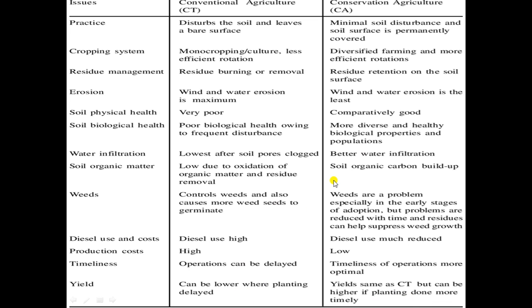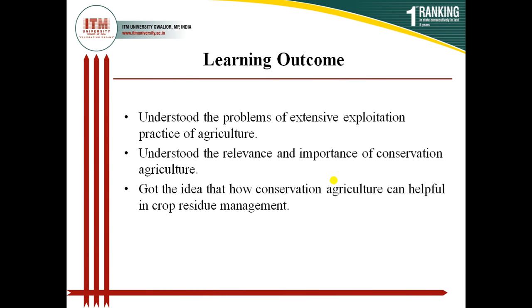So this is the comparison of conservation agriculture and conventional agriculture. Here you can judge how conservation agriculture will be beneficial for us. The learning outcome of today's lecture is that we understood the problem of extensive exploitation practice of agriculture. You can go through this lecture again to check whether you have understood this point.